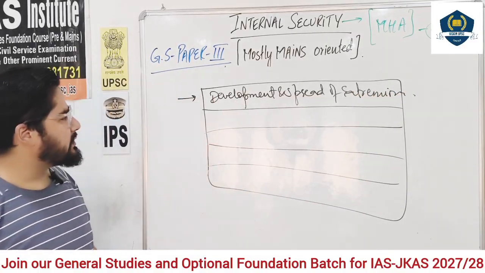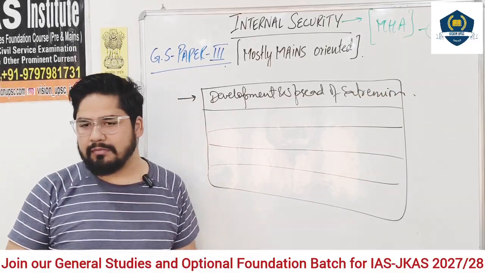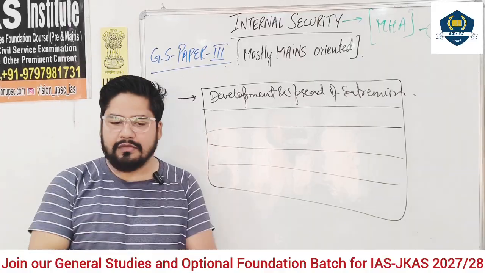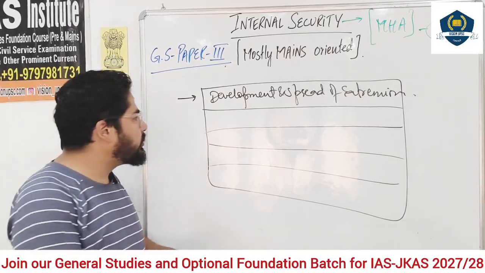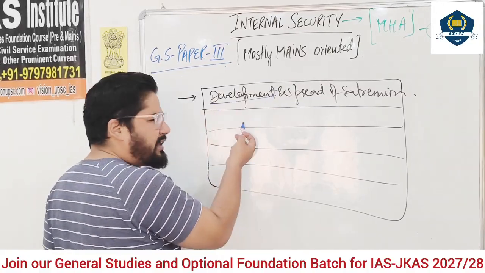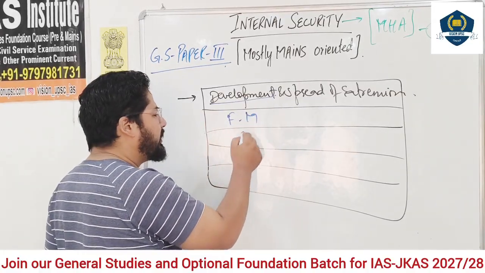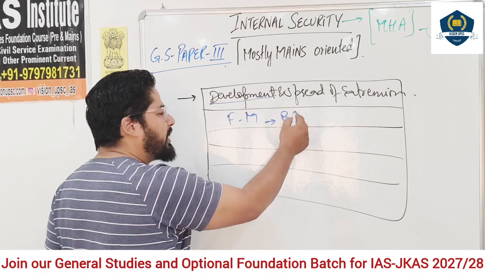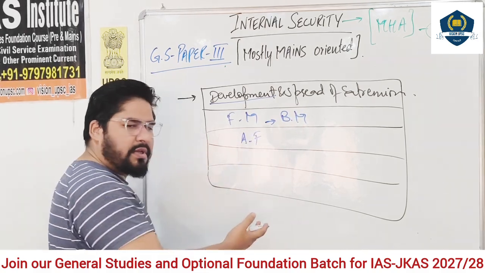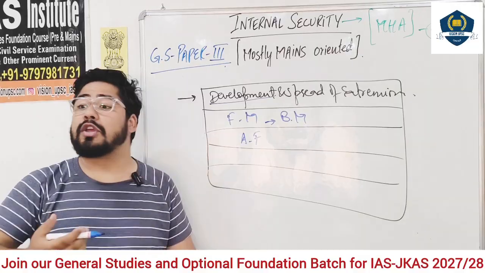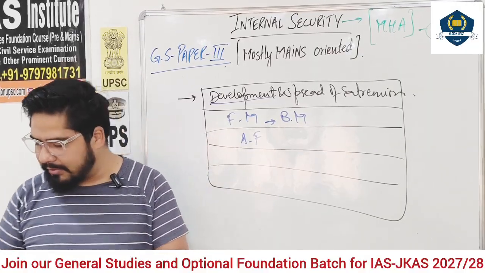We have one of the topics, development and spread of extremism. If we see these things, there are two keywords in this. Another thing we have is financial management, border management, armed forces. Okay, there are a lot of topics inside this. We will see cyber security, communication channels, everything in detail.